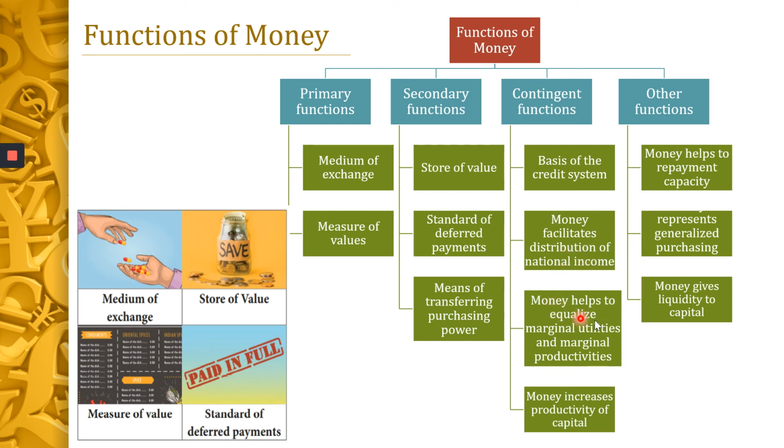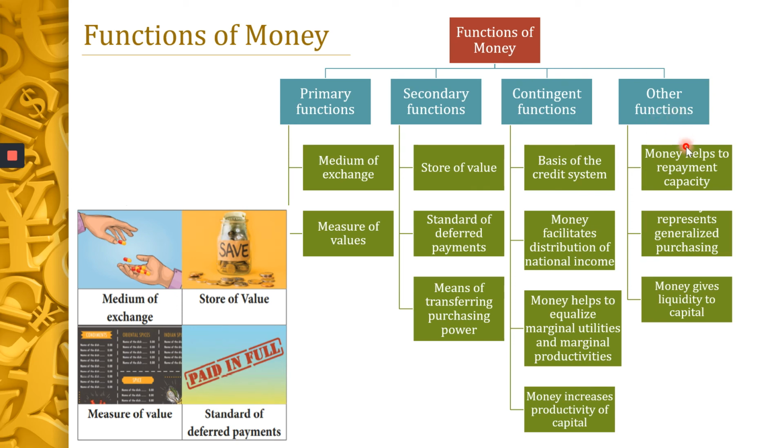Then money helps to equalize marginal utilities and marginal productivities. The amount of money that you give and the commodity that you buy must have the same level of marginal utility. Then money increases productivity of capital. Money can be invested in anything from a less productive to a more productive area. So money increases productivity of capital.